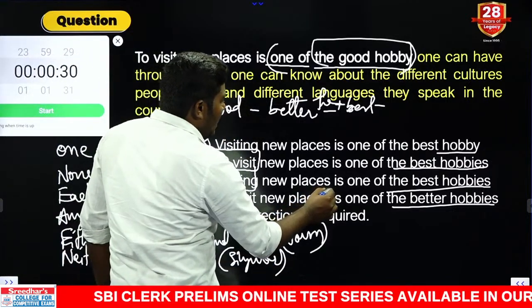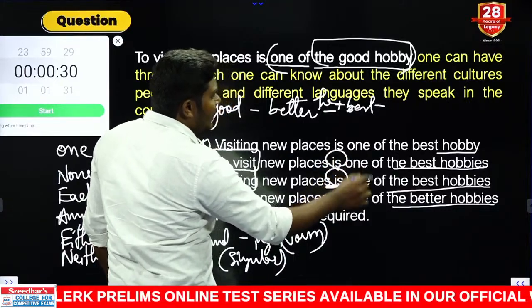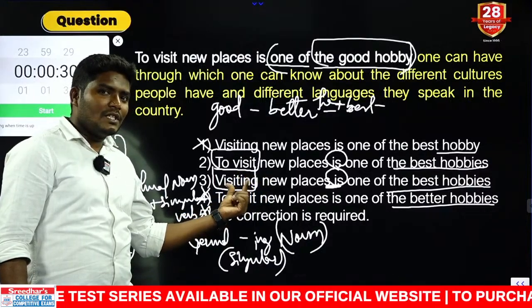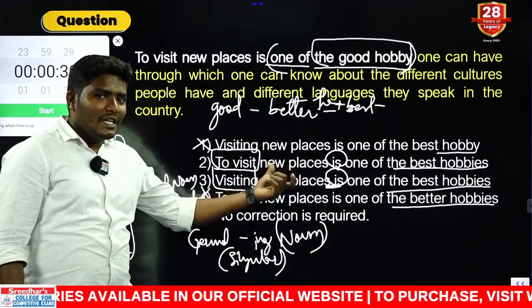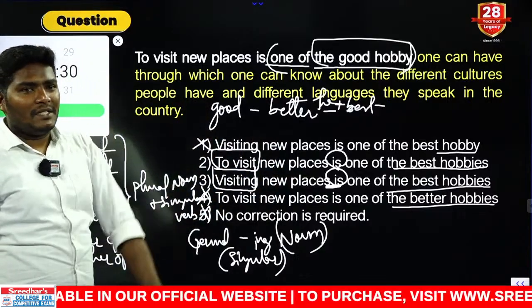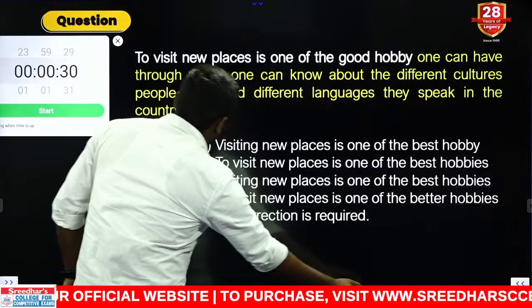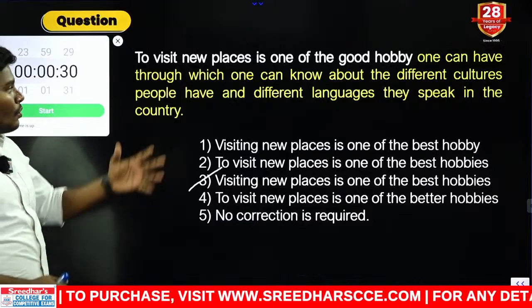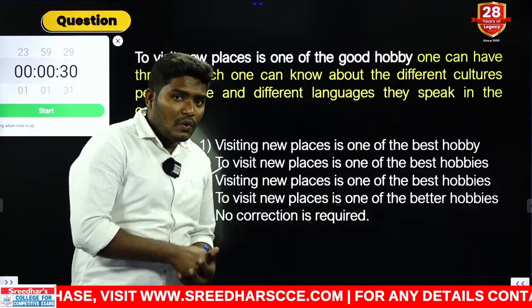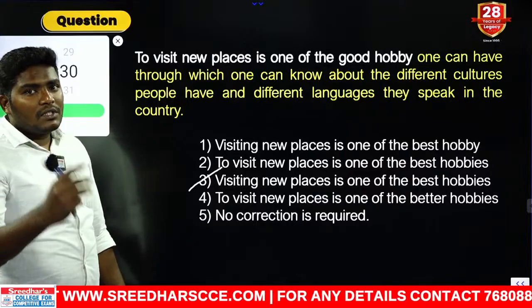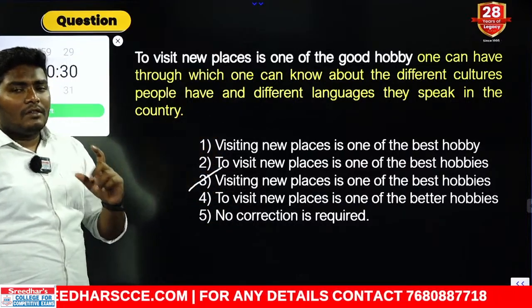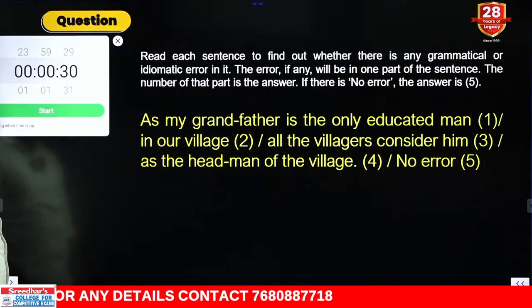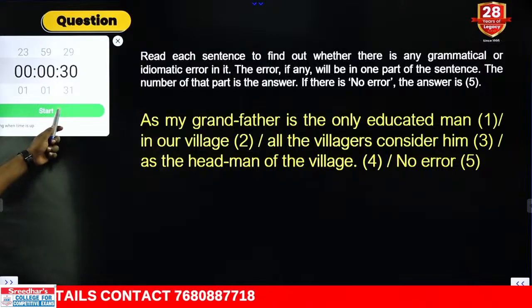As you can see, in continuation we are looking at a helping verb. What is helping verb? Is. Now is referring to visit, or is referring to visiting? Which is the correct combination? Visiting is or to visit is? Visiting is one of the best hobbies. That is the correct answer. So your answer should in overall go with the third option. So we have multiple rules that we can apply here. One is one-off rule, another one is adjective rule, another one is nothing but gerund rule. Three rules are applied in one single question, and 3 out of 3 are very important. Next, let us go with question number 6. You need to find out the error. Let us start the question.